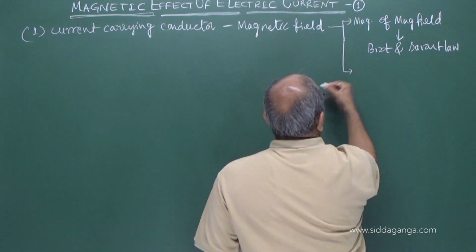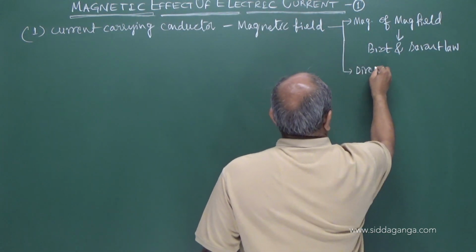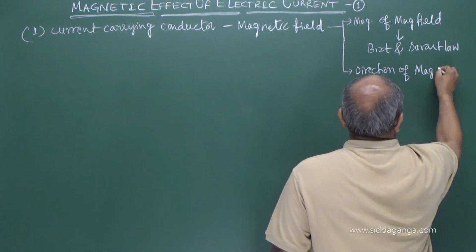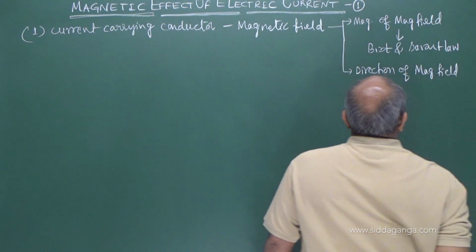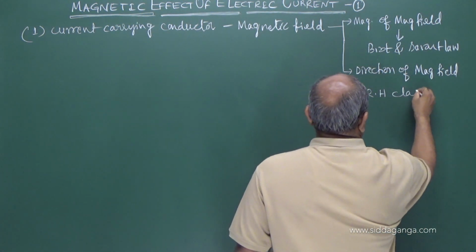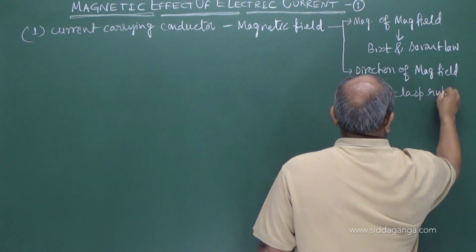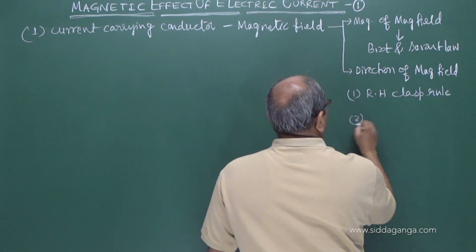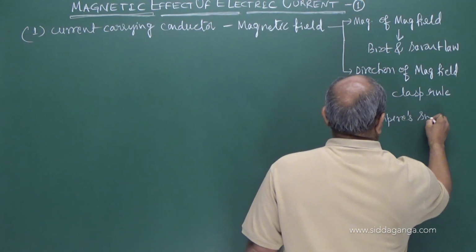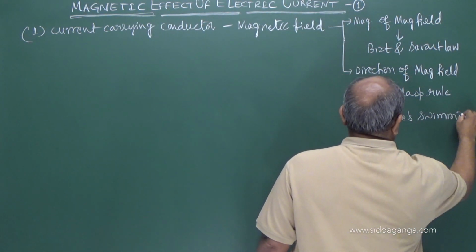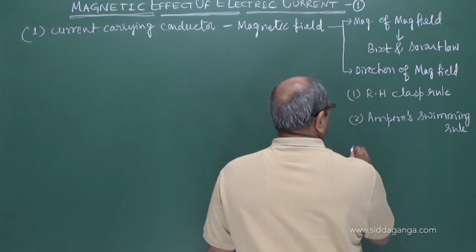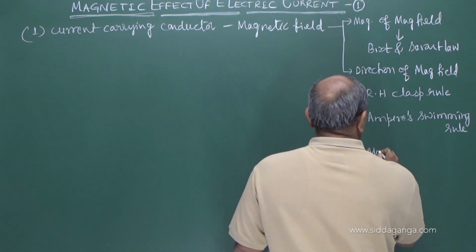At the same time, the direction of the magnetic field is given by three different rules: the right hand clasp rule, Ampere's swimming rule, and third, Maxwell's corkscrew rule.